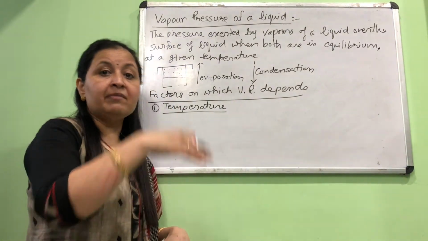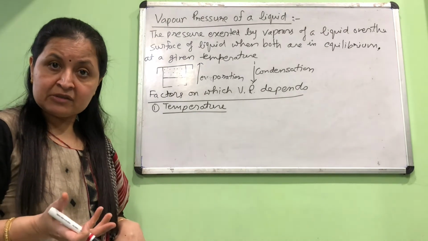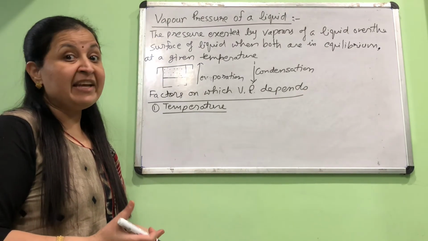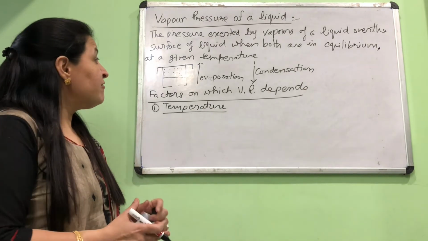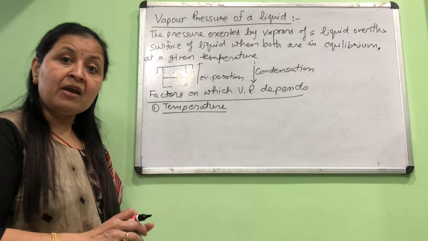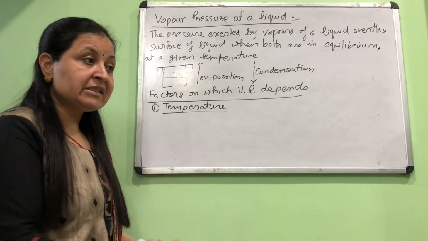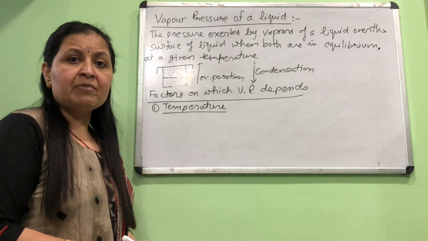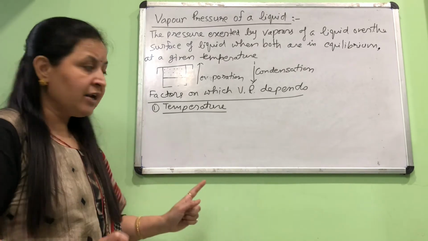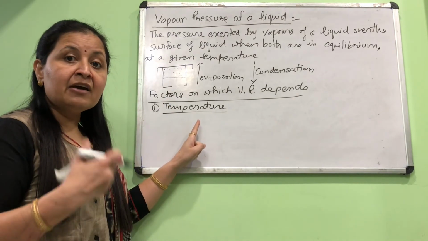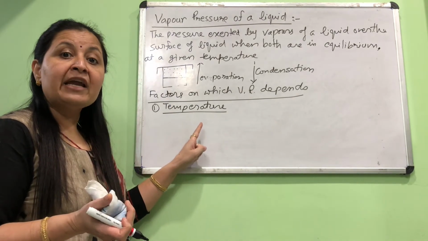Vapor pressure of a liquid will be more at higher temperatures and will decrease with fall in temperature. Very easy to understand, because when you raise the temperature of the liquid, the amount of vapors formed will be more. Water will evaporate less at room temperature, but if you heat water, the vapors formed will be more. Naturally, vapor pressure will also be more. So in general, temperature has a direct relation: at higher temperatures, the same liquid will show higher vapor pressure.